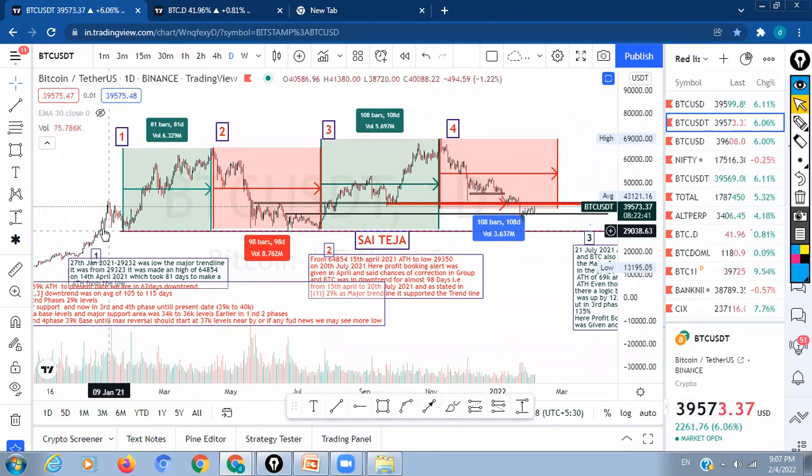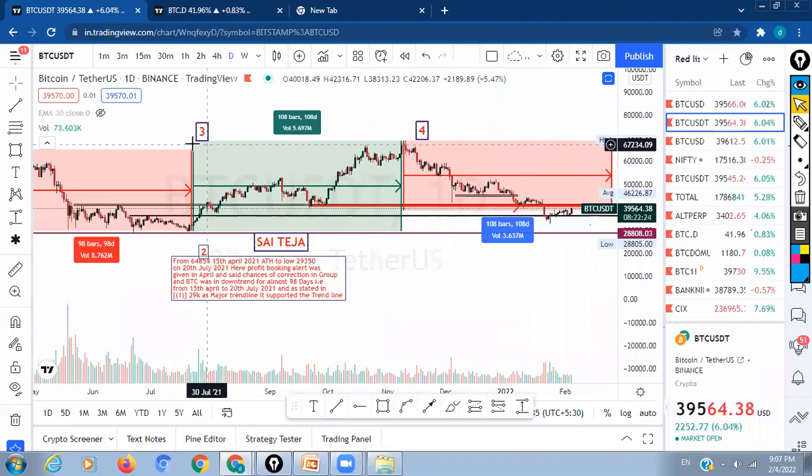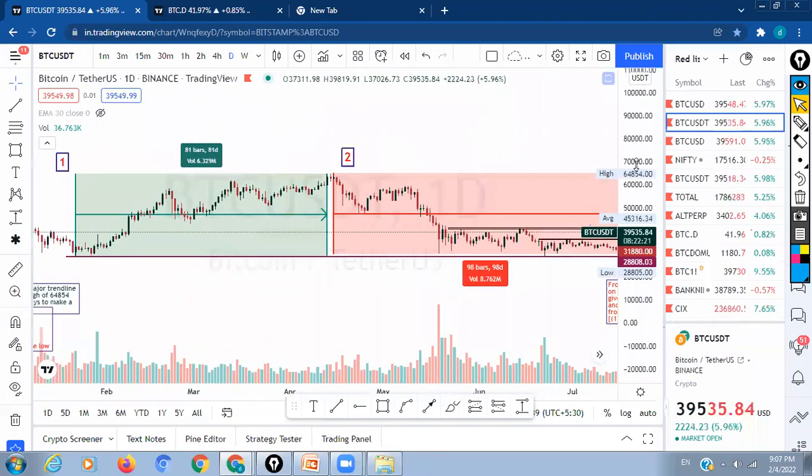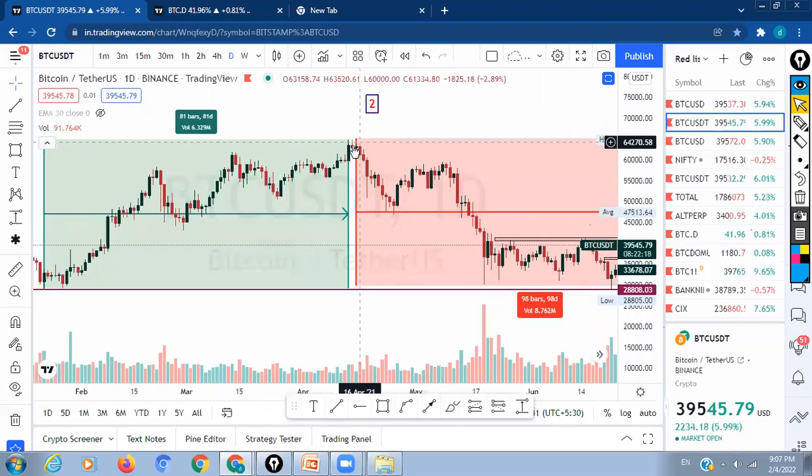Here, this is the very base level which BTC has created at 29K. So mark it at the base level. It has supported multiple times. This is the day chart I'm talking about. So mark the support perfectly here. And if you clearly observe, there is an evening star pattern over here. This is the evening star pattern.